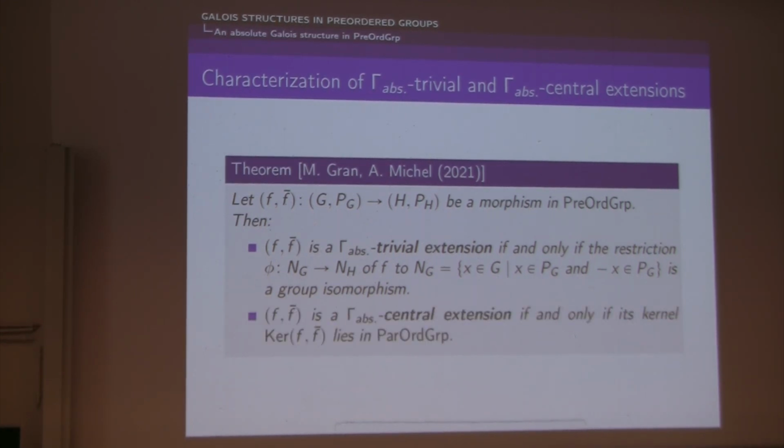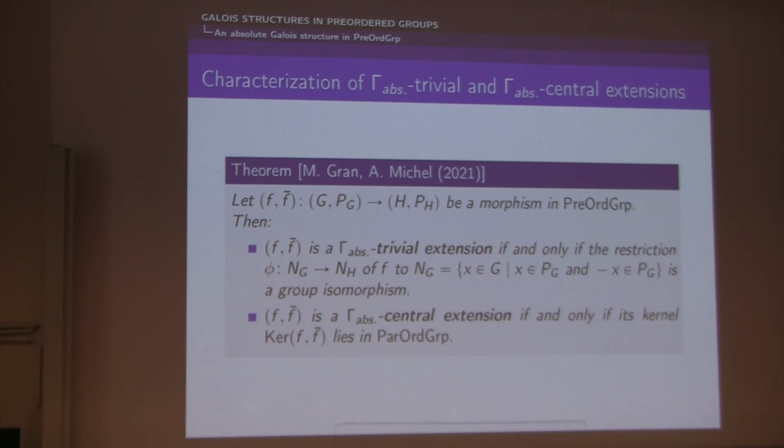And it is a Gamma-ab central extension if its kernel is a partially ordered group. And so this is a really nice description because it is really simple.